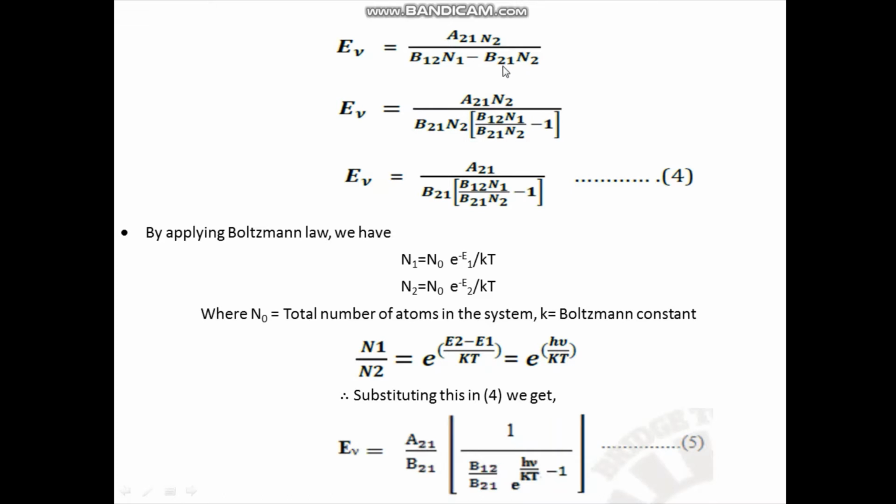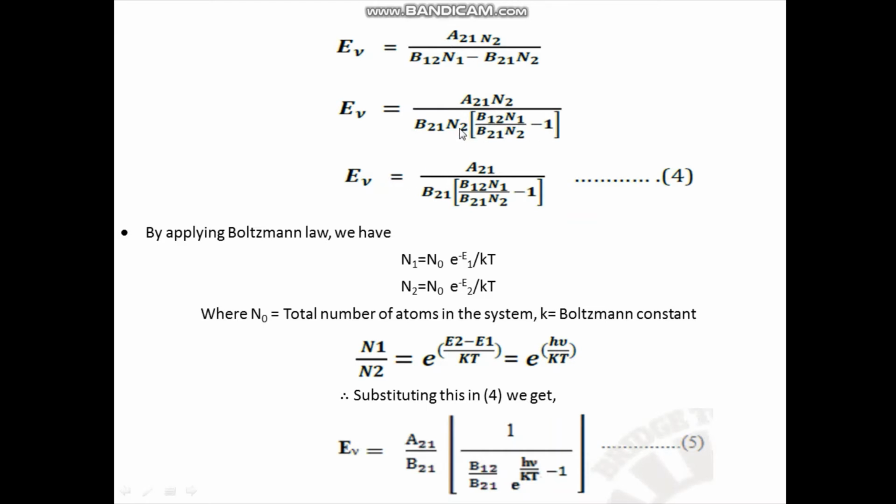Therefore E nu is equal to A21 N2 divided by B21 N2, then in a bracket B12 N1 divided by B21 N2 minus 1.